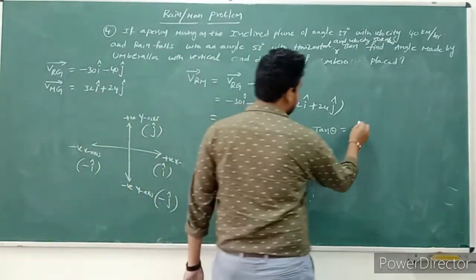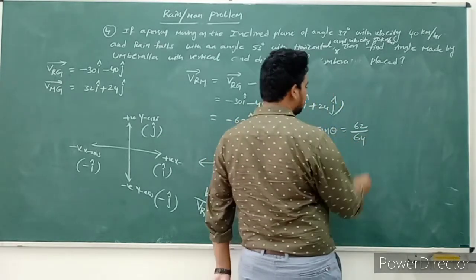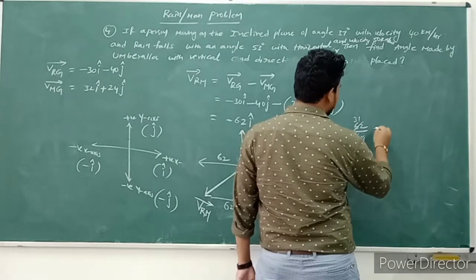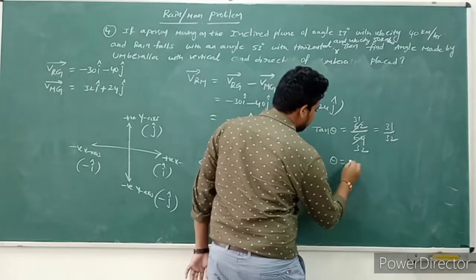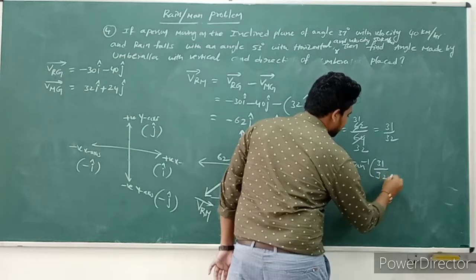Opposite side is 62, adjacent side is 64. Okay, so here 2 31s are 62, and 2 32s are 64. So 31 by 32. So theta is equal to tan inverse of 31 by 32.